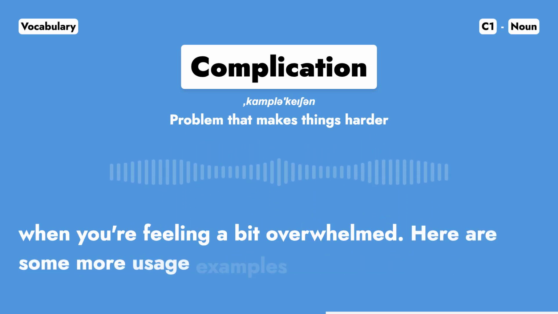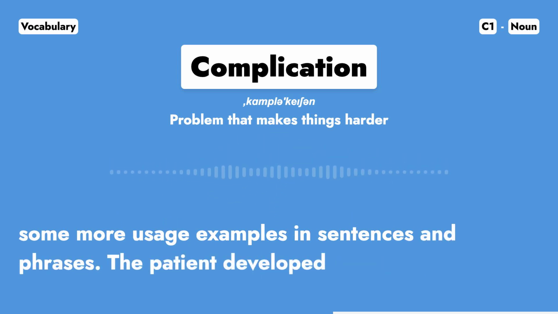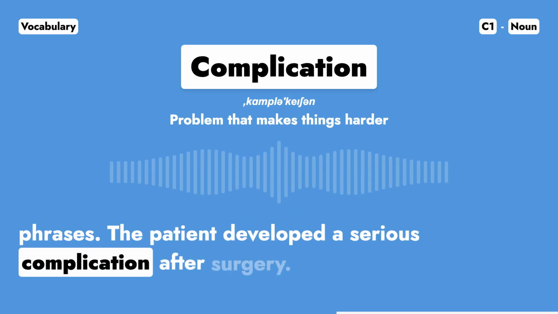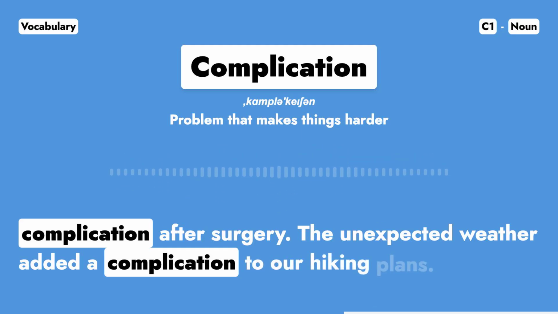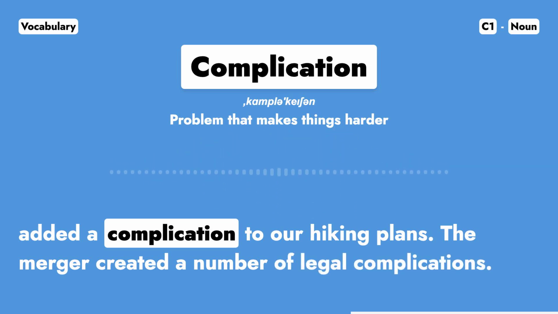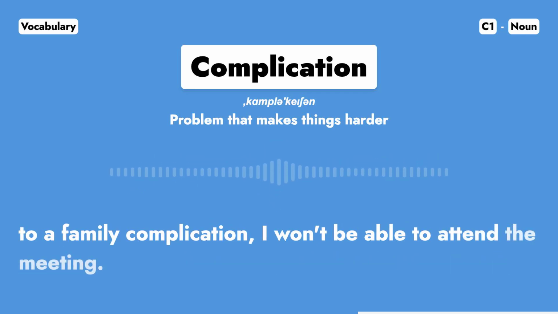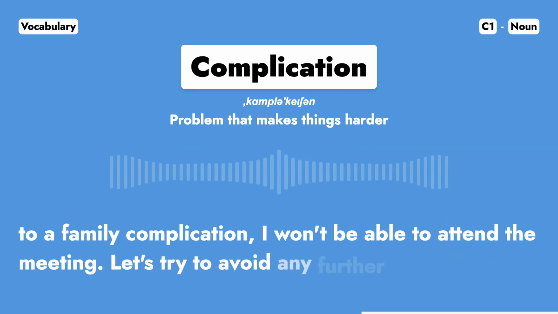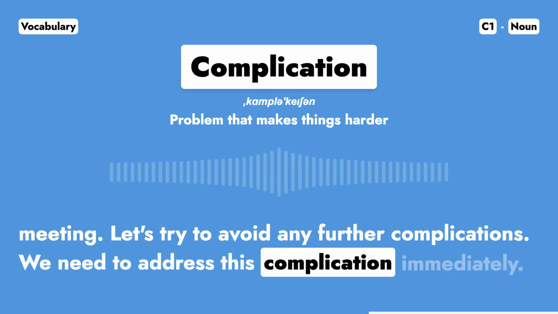Here are some more usage examples in sentences and phrases. The patient developed a serious complication after surgery. The unexpected weather added a complication to our hiking plans. The merger created a number of legal complications. Due to a family complication, I won't be able to attend the meeting. Let's try to avoid any further complications. We need to address this complication immediately.